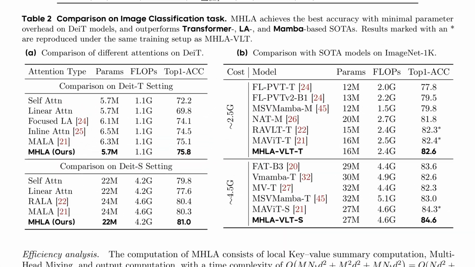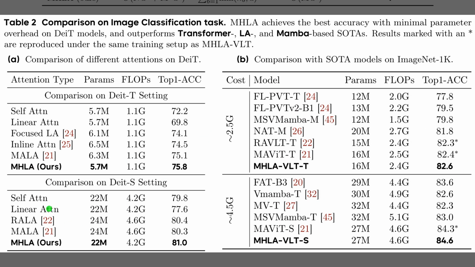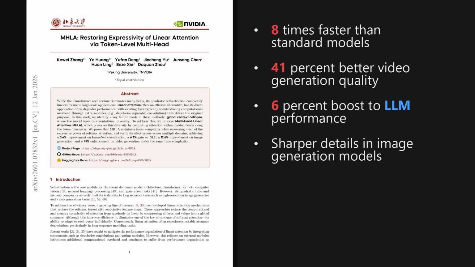Alright, moving from theory to real-world performance, Table 2 reports the results on ImageNet classification. Panel A on the left compares attention mechanisms within the DiT architecture. Crucially, the proposed method reaches 75.8% accuracy in the tiny setting, beating standard self-attention while keeping the parameter count constant at 5.7 million. Then, looking at the state-of-the-art comparison in Panel B, the method scales effectively against strong baselines. In the bottom section, the larger MHLA VLT-S model achieves 84.6% top 1 accuracy, outperforming recent efficient models like Vision Mamba.